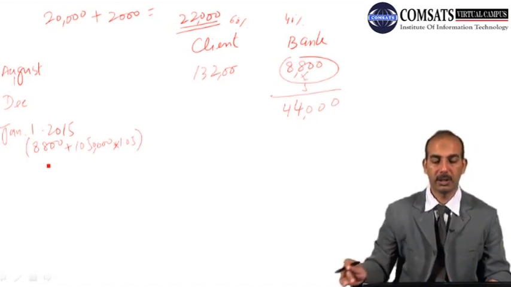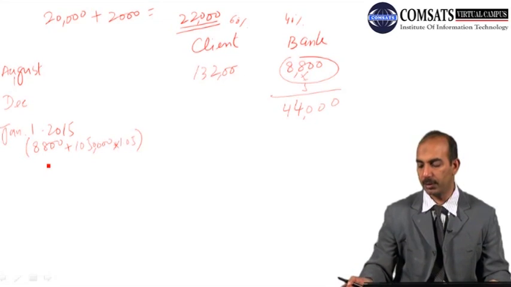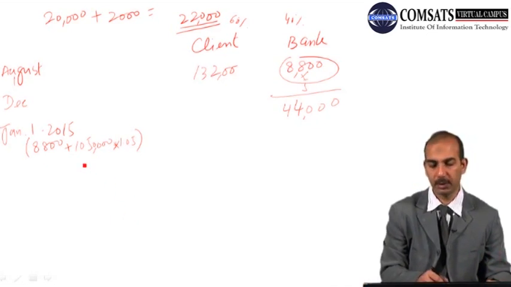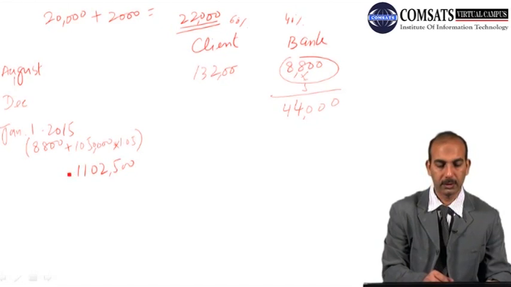So the next payment in January would become, and now we are going to appreciate the same appreciated unit price by 5%. So the new price would become 1,102,500 plus 8,800.